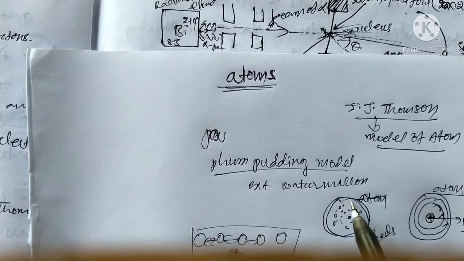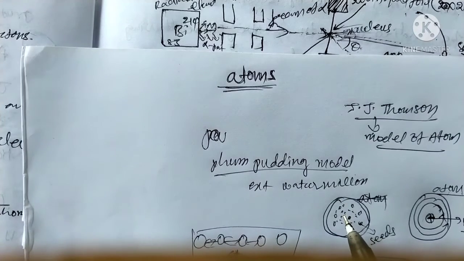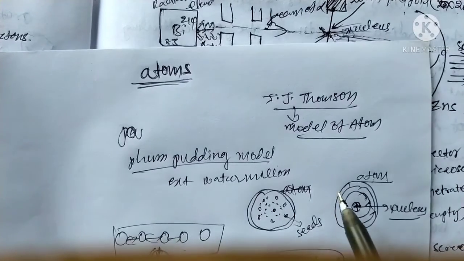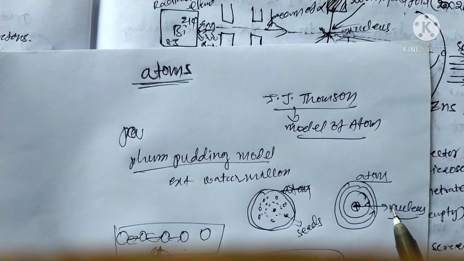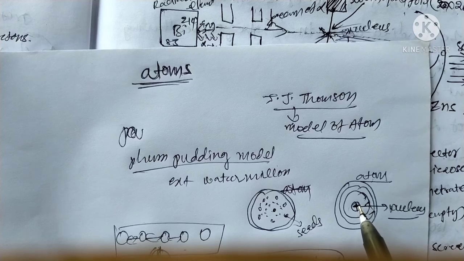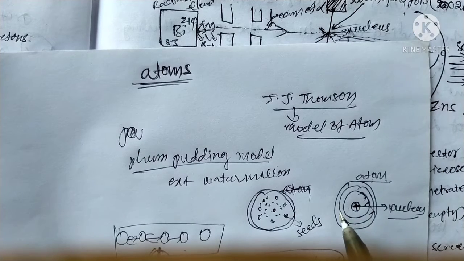Okay, there is the watermelon. This can be compared to an atom. The atom contains a number of electrons. In the center, the nucleus is a positively charged space. The nucleus is at the center. Around the nucleus, the electrons can rotate in the atom.